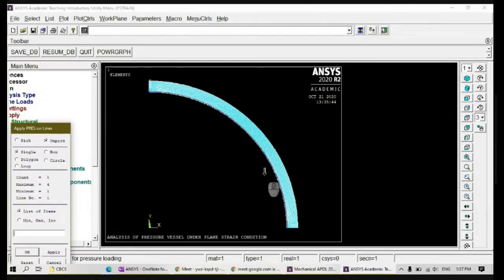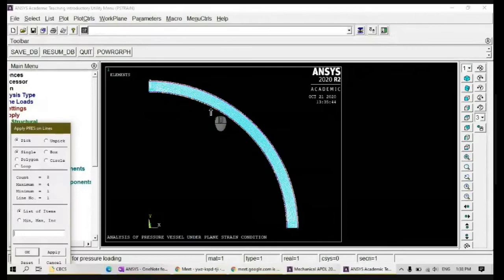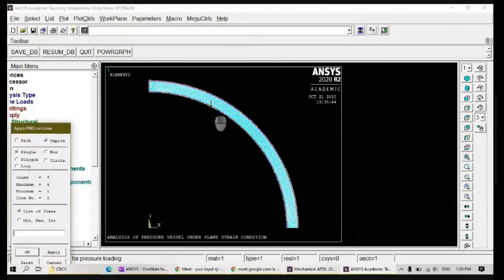Select this internal line, okay? Sometimes in the selection, you can see here, if you right click, you can deselect it. So whatever I want, I can select accordingly. Sorry, I only want this region. Right, you can see.